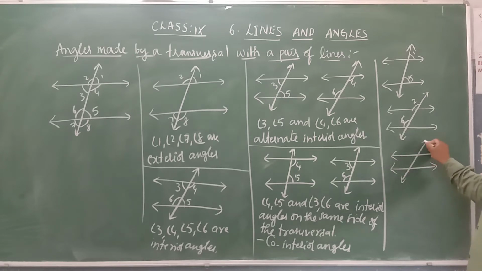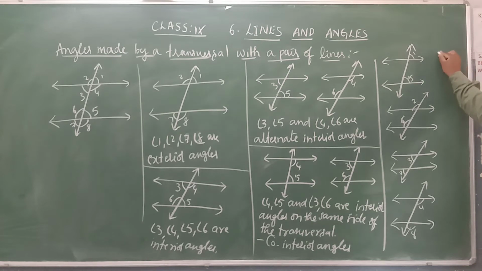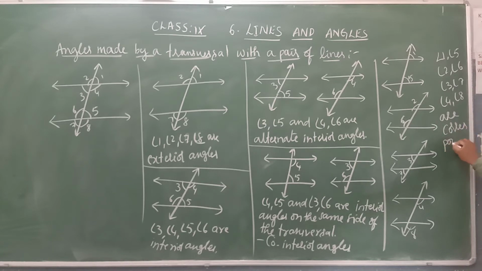Now this is angle 3 and it is angle 7. Angle 3 and angle 7. Now the 4th pair of corresponding angles is angle 4 and angle 8. So these angles, angle 1 and 5, angle 2 and 6, angle 3 and 7, angle 4 and 8, are called corresponding angles.